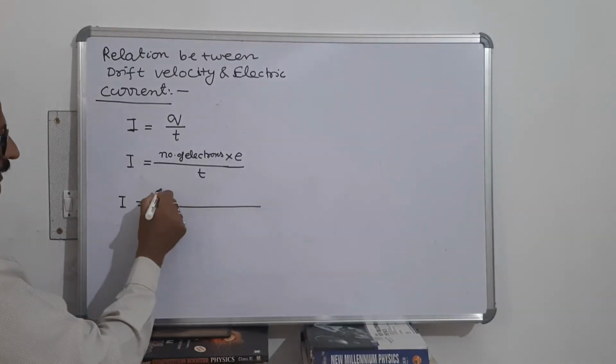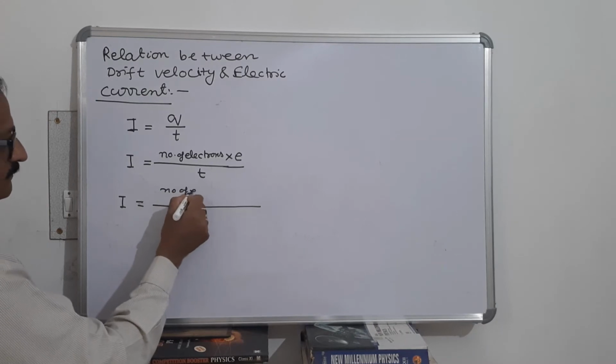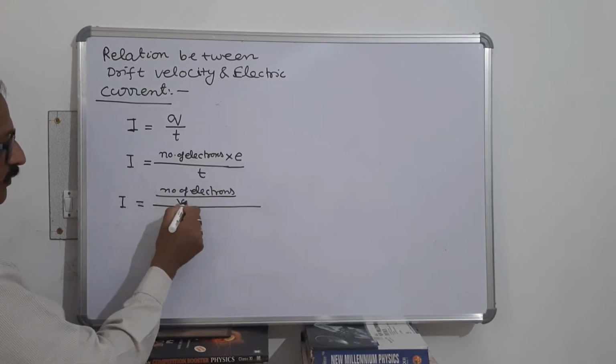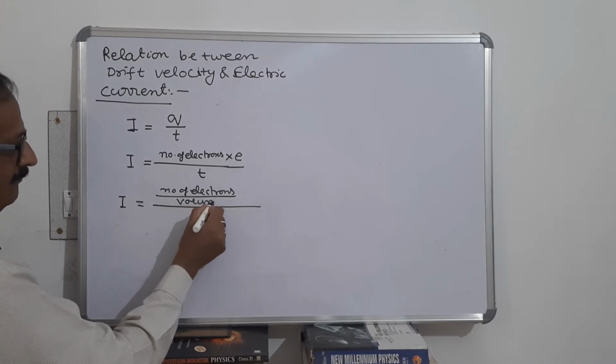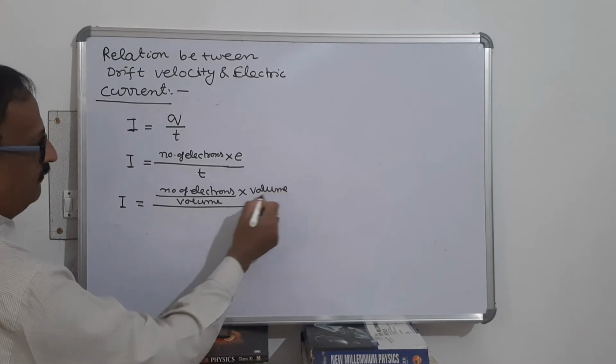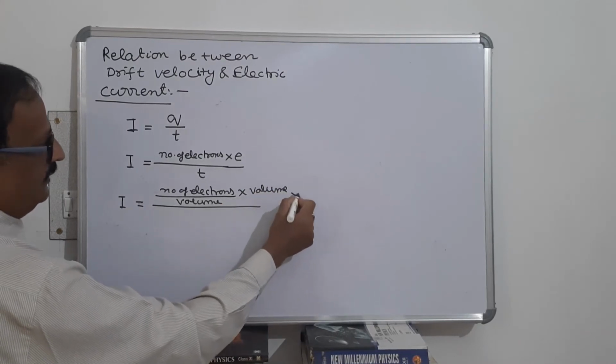We can also write this expression as the number of electrons upon volume, into volume, into e, upon t. I have divided and multiplied by volume.